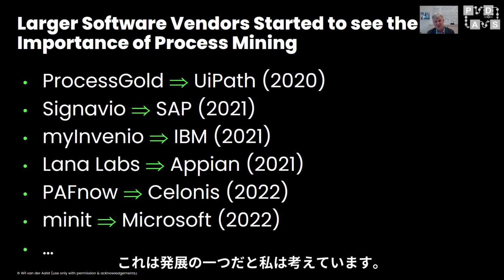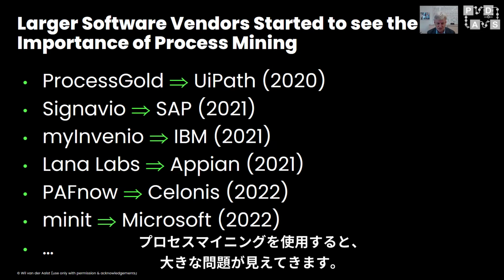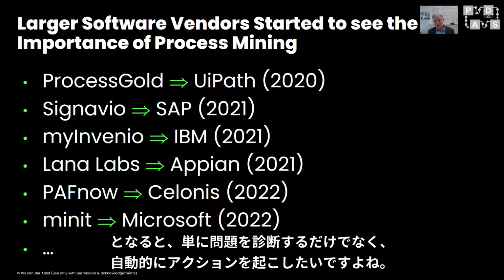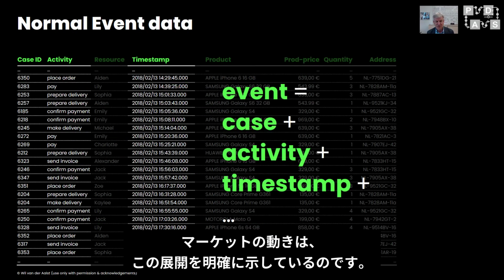Another development is that process mining is increasingly connected to automation. If using process mining you see a big problem, you don't want to just diagnose the problem, you want to take automatic actions, and the movements in the markets clearly show this development.